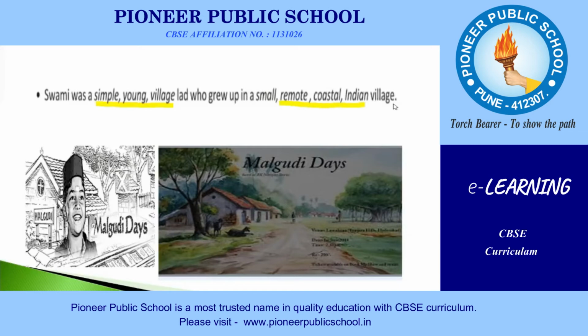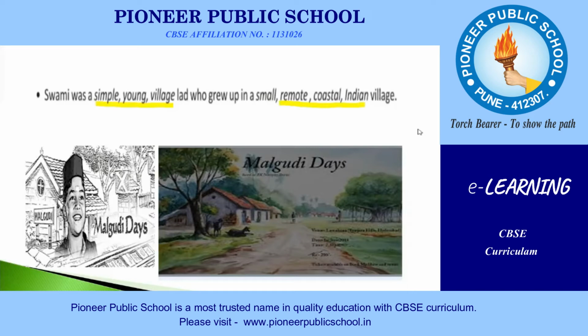We often use one or two adjectives before a noun, but three or more is not as common. So in this sentence, we have three adjectives to describe the word lad and four adjectives to describe the word village.